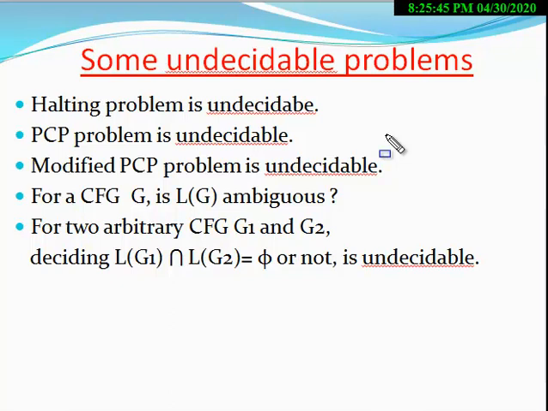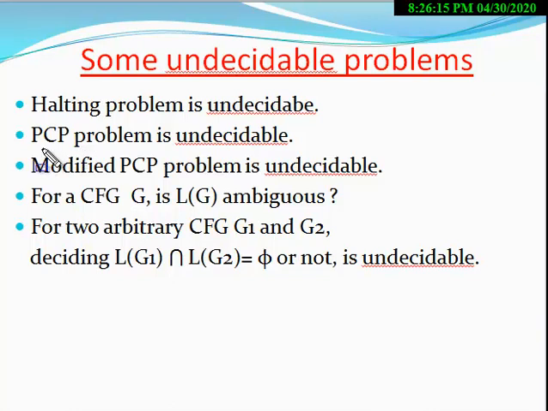If the string is not accepted, the answer will be no. So the halting problem is undecidable, that is, there exists no algorithm which can solve this problem. Therefore the halting problem is said to be an undecidable problem.